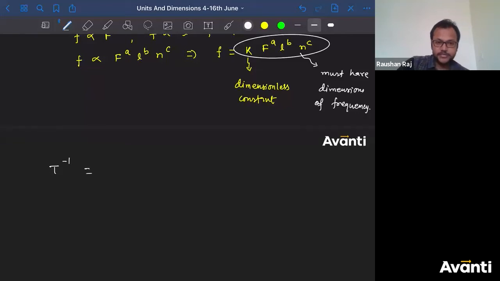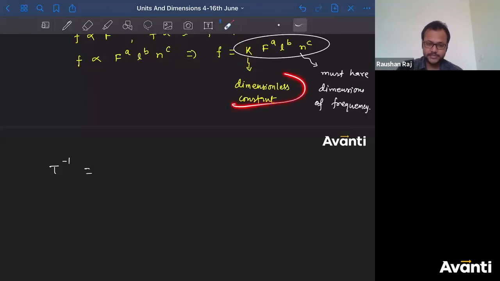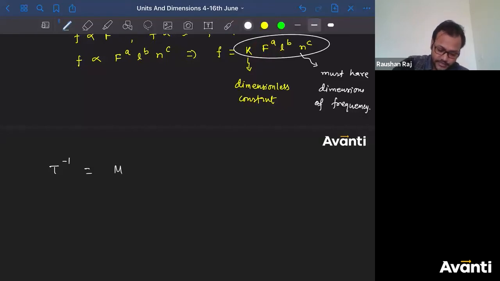Now, what is the dimensional formula for K? No dimension, right? I have considered it a dimensionless constant. Now tell me what is the dimensional formula for F? Force. Dimensional formula for force. Come on, guys. ML T inverse 2. So let us write that ML T inverse 2 to the power small a.